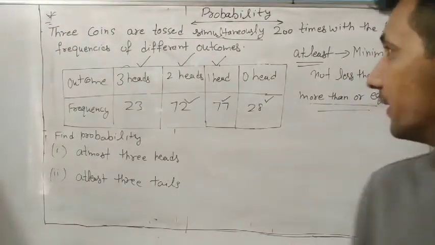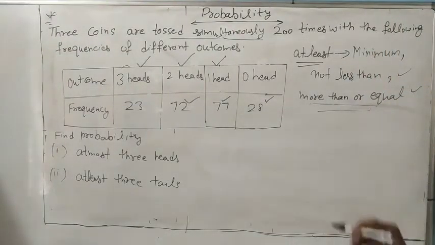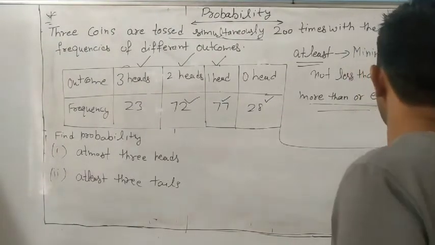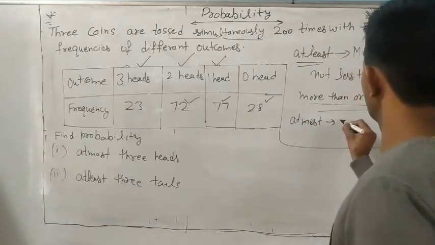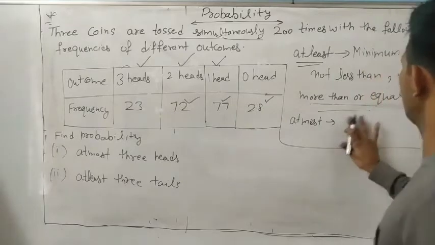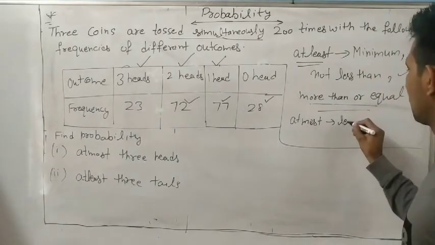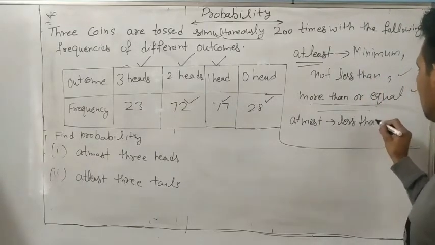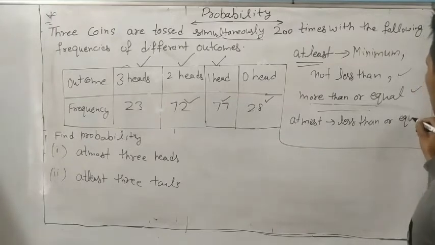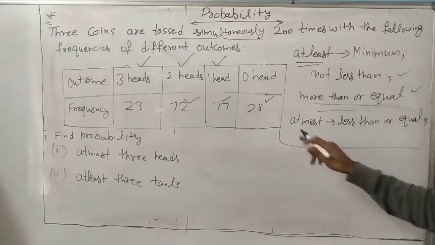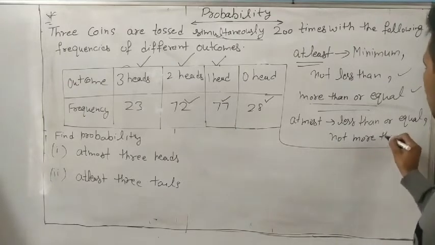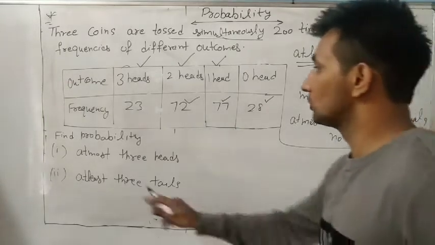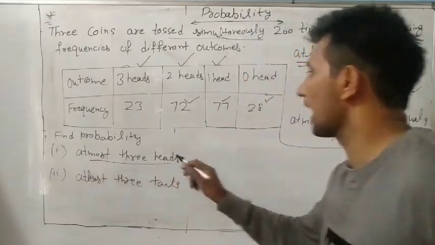Now how will you find it? First we have to remember what is the meaning of at least and what is the meaning of at most. At most means not more than, or less than or equal. First is the probability of at most 3 heads.